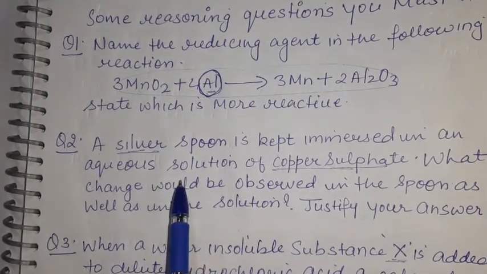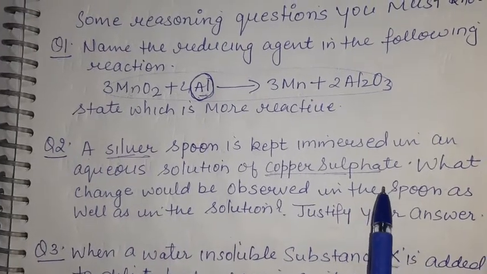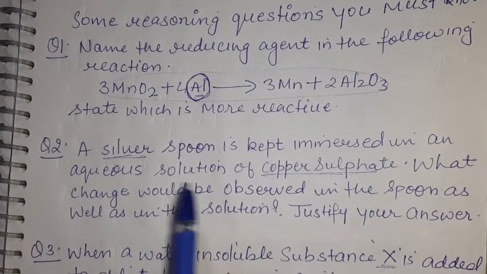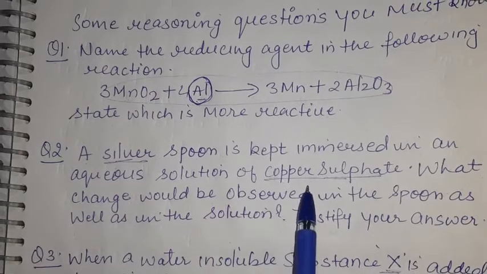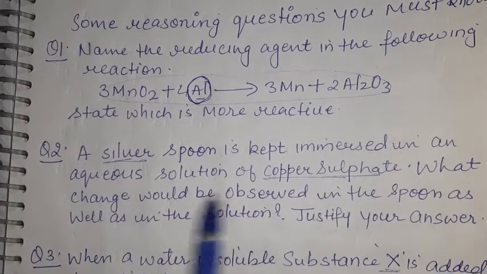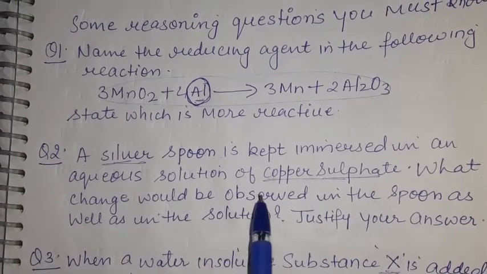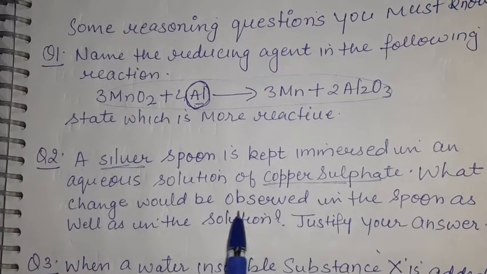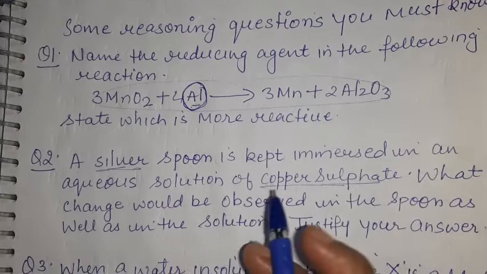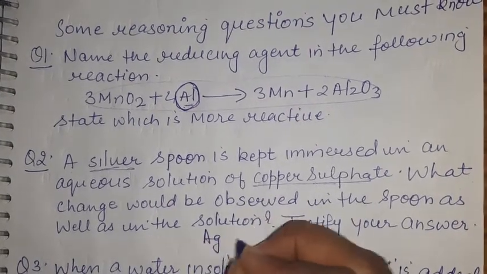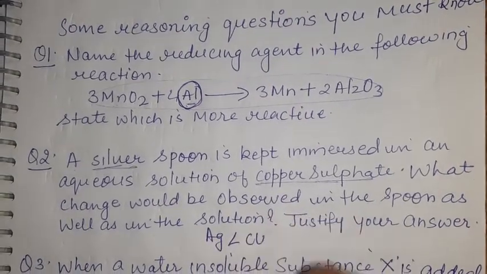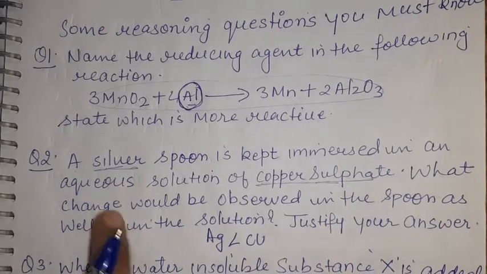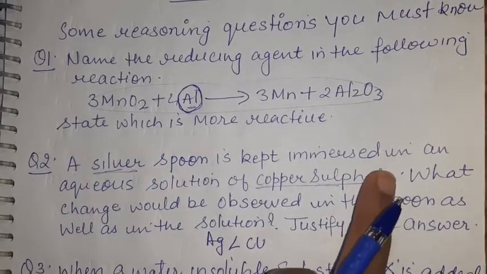Now the answer will be, as you all know from the reactivity series, that silver is less reactive than copper. So what will happen in the solution? No reaction will take place in the solution because silver is less reactive than copper. Okay, and this is all given in the reactivity series.